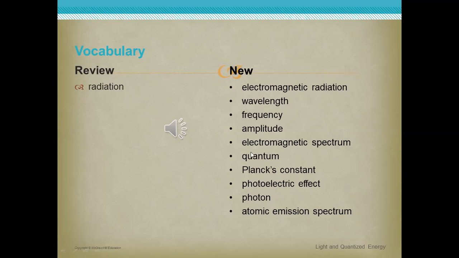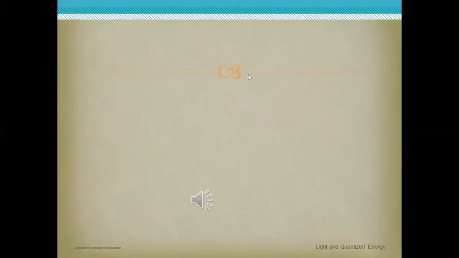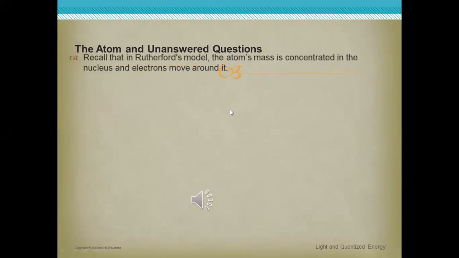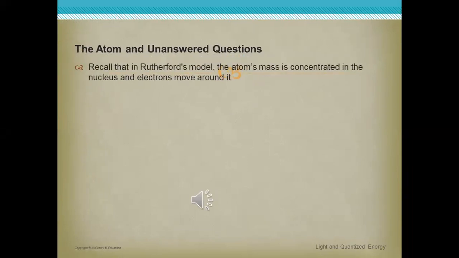So after that, we are going to study this question: the atom and an unanswered question. Okay? So recall that in Rutherford's model, the atom's mass is concentrated in the nucleus and electrons move around it.